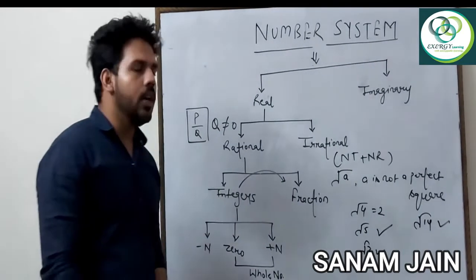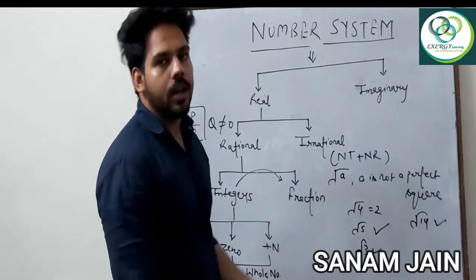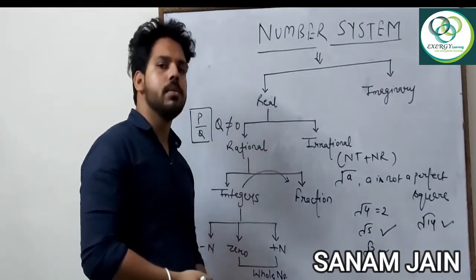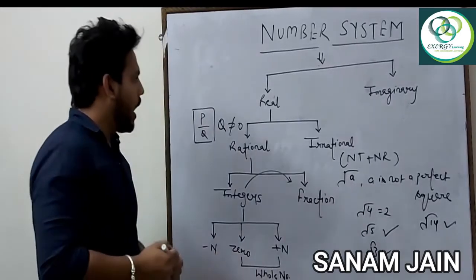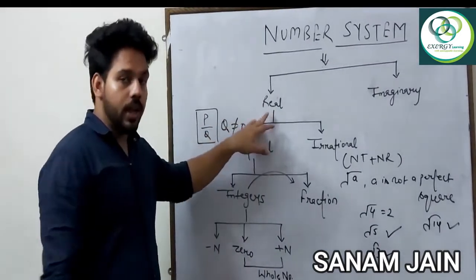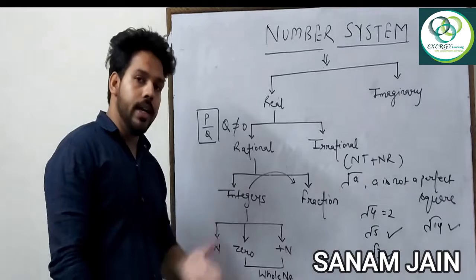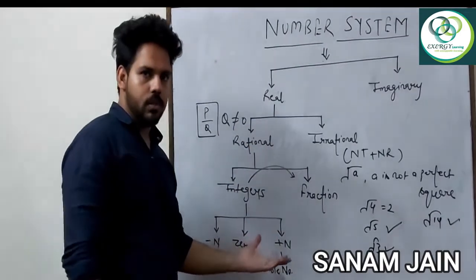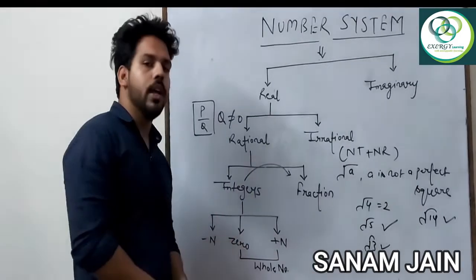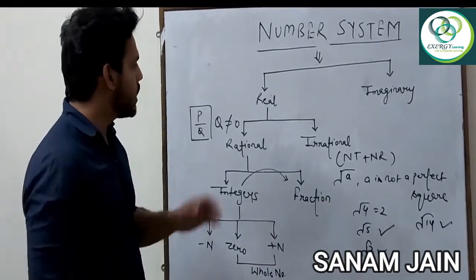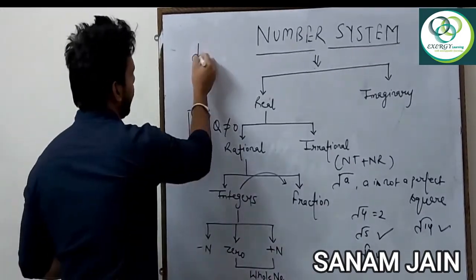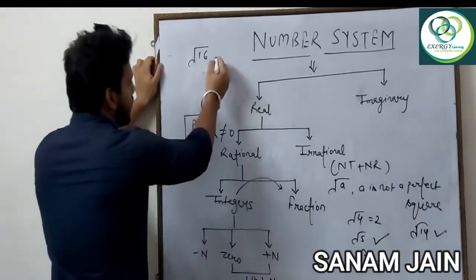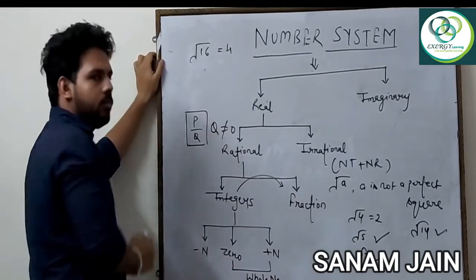Now I would like to tell you about imaginary numbers, what imaginary numbers are. One thing I need to tell you is why a number becomes imaginary. As you know what real numbers are, I am going to tell you the condition when the number is not real. You know very well when it is real. Now I am going to tell you when the number will not be real. Just suppose I am taking an example, I am writing under root 16, right? So under root 16 you will say it is 4, correct?